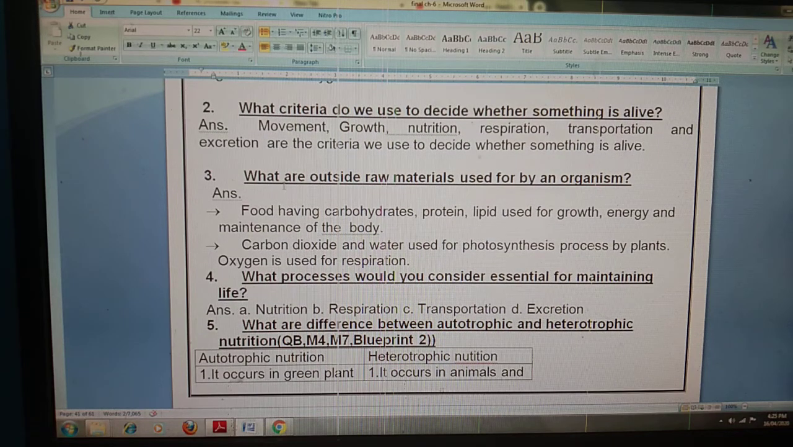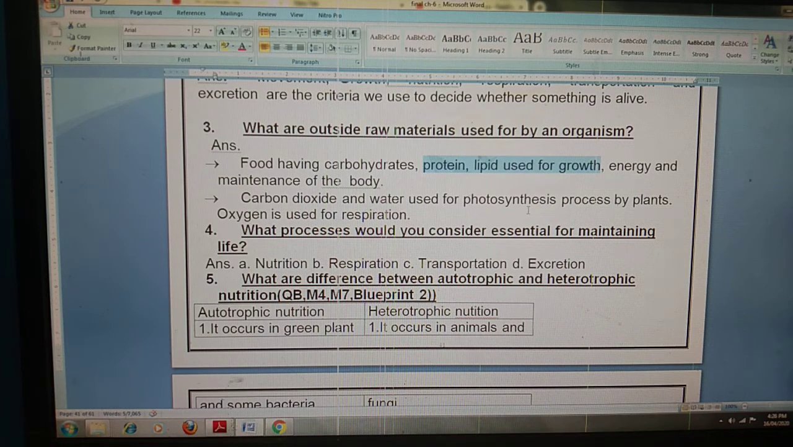Third question is, what are the outside raw materials used by an organism? We know the outside raw materials are carbohydrate, protein and lipid, which we use for the growth and maintenance of the body. So all these raw materials we get from food, and we obtain food from outside. Another outside material that we use is carbon dioxide and water. Carbon dioxide and water are used for the photosynthesis process by plants, and oxygen is used for respiration.